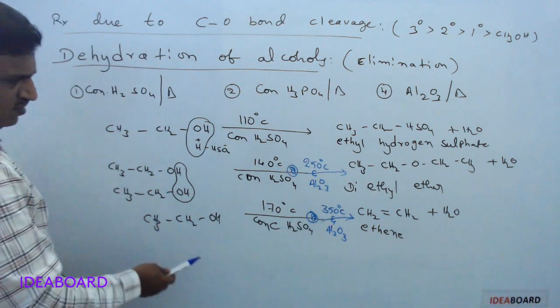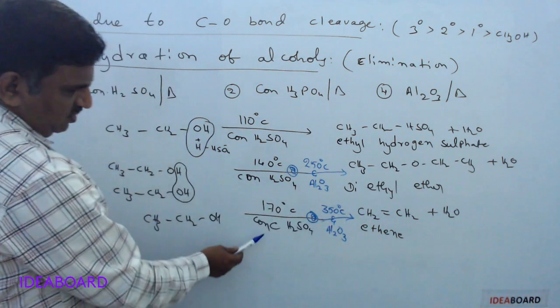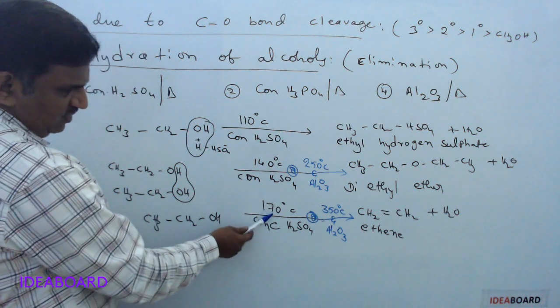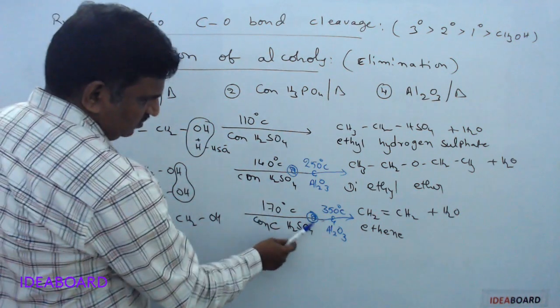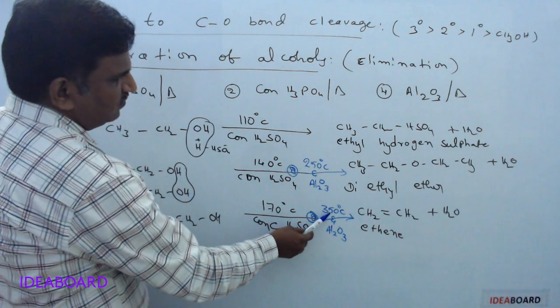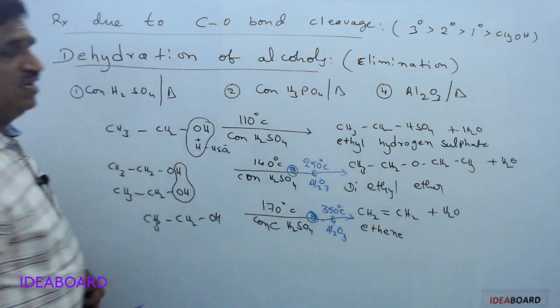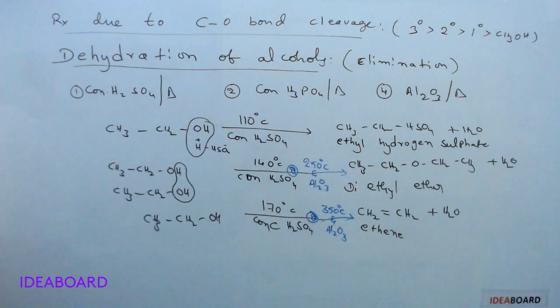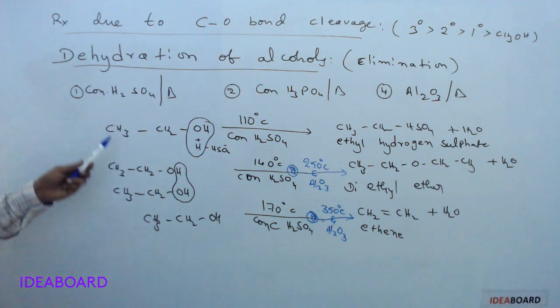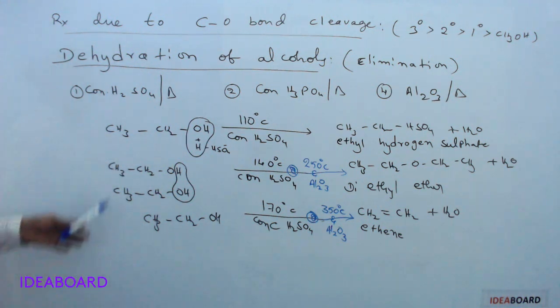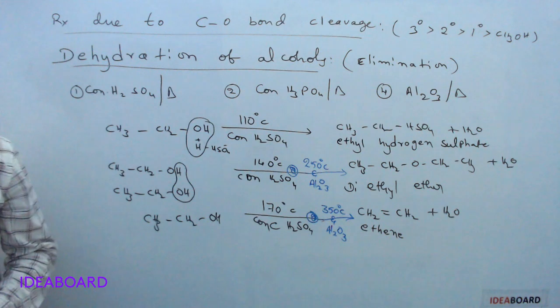The same ethyl alcohol undergoes dehydration in the presence of sulfuric acid at 170 degrees Celsius, or Al2O3 at 350 degrees Celsius, to give ethene. Okay. All these are primary alcohols. First, please remember, all these are primary alcohols.